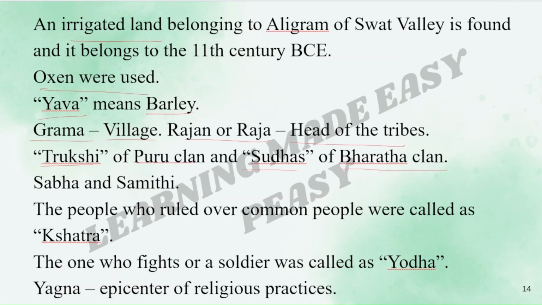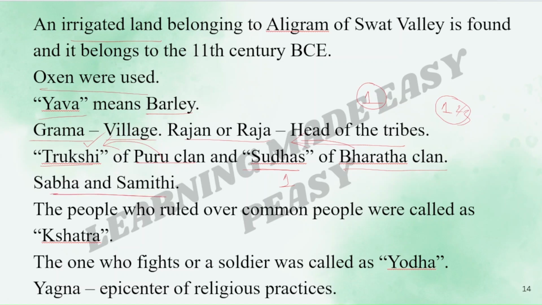Here, one thing is to be understood. There were certain tribes which had only one Raja or Rajan, whereas there were certain other tribes which had more than one Raja, that is, 2 or 3 Rajas used to be there. Like in the Puru clan over here, Trukshi was the only Raja. Whereas in Bharata clan, you can see that Sudhas, the word itself tells us that it was more than one person. So Sudhas were the Rajans or the Rajas.